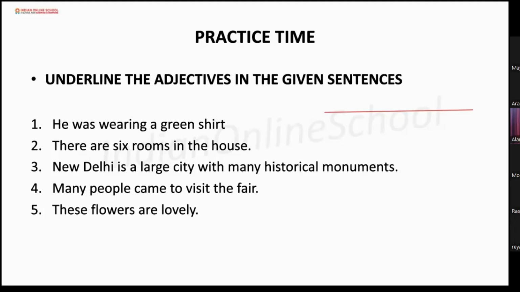Sharvish, can you read the first one for me? He was wearing a green shirt. Okay, which one is the adjective here? Wearing? No. The adjective here is green. He was wearing a green shirt. The adjective here is green.